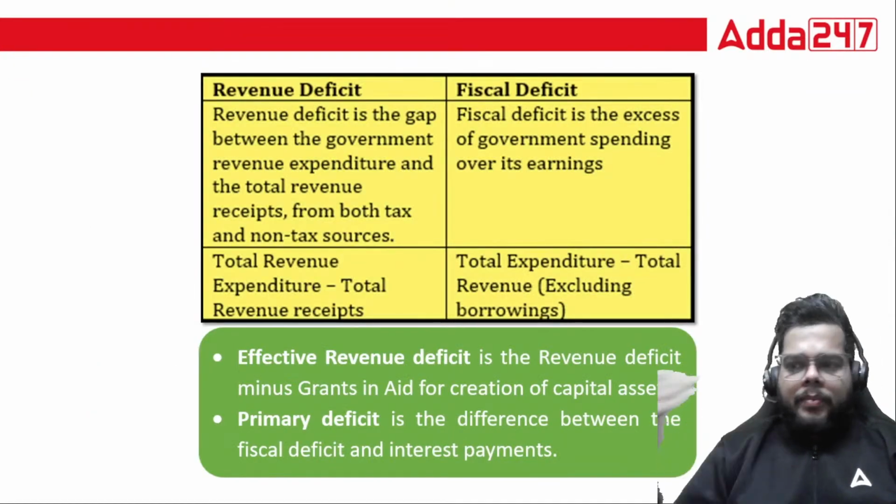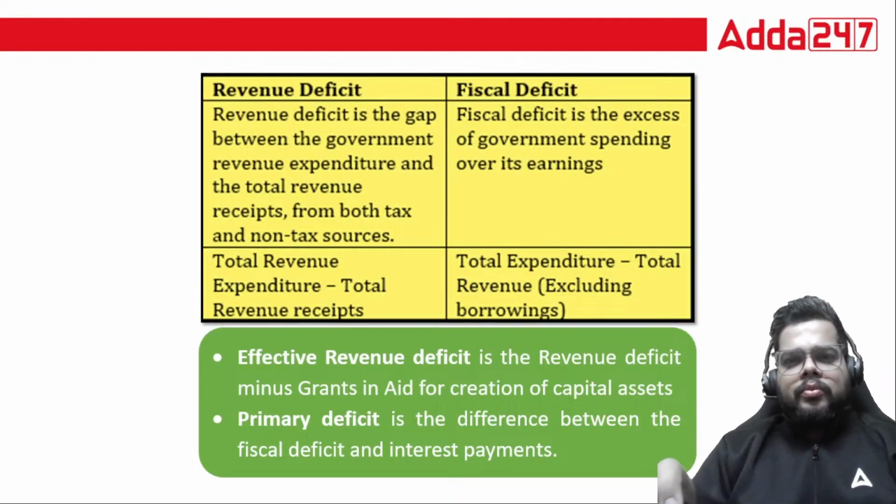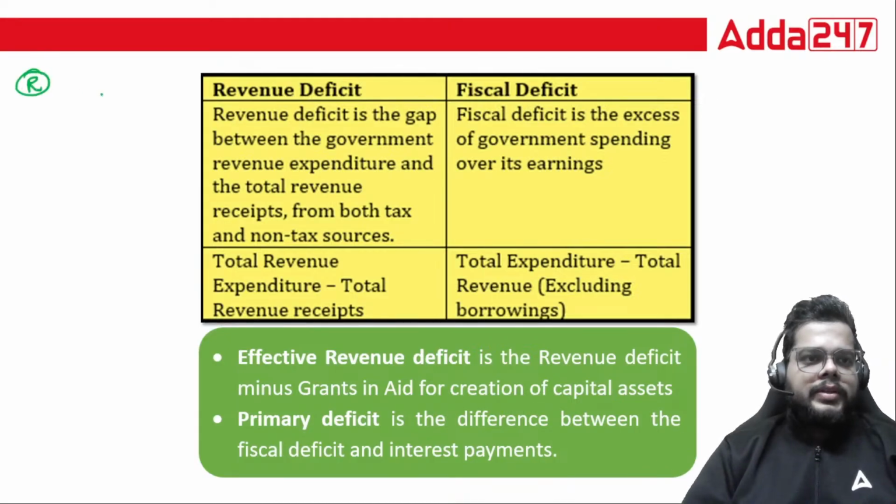Now comes a particular point which we were discussing initially also, that why do we see a deficit? Fine. There is revenue, which is the earning, and then there is expenditure, which is the spending.